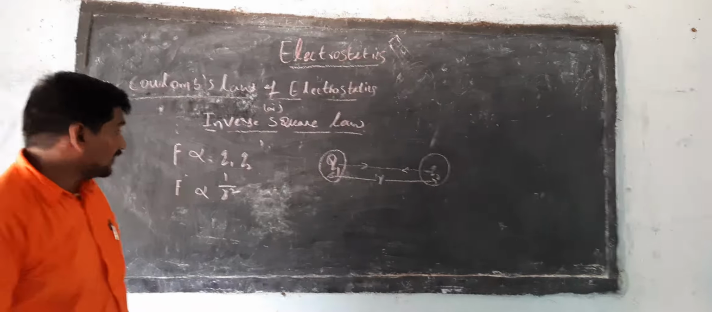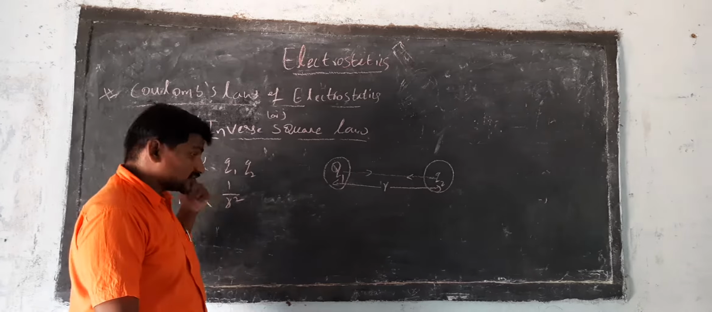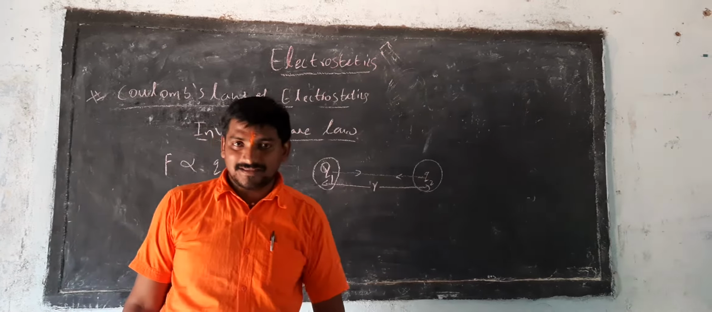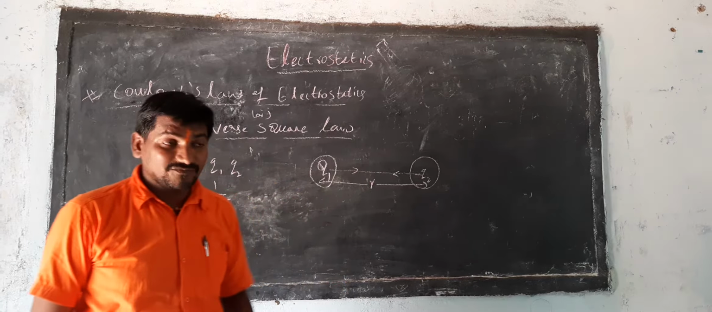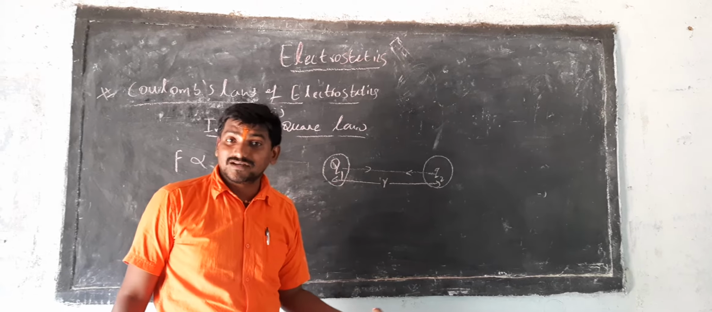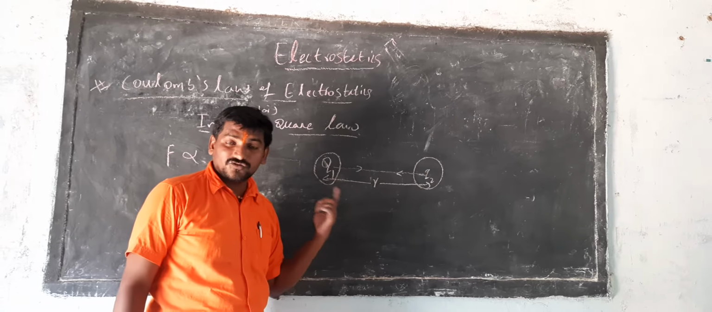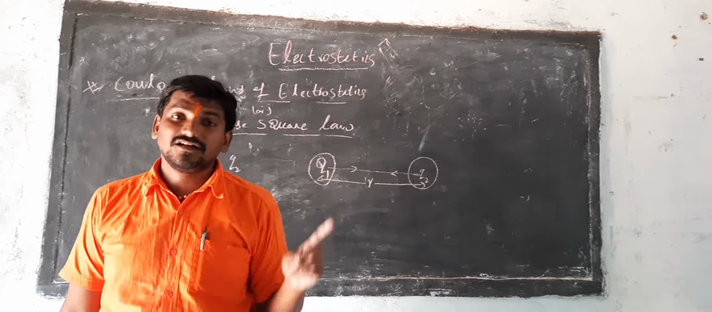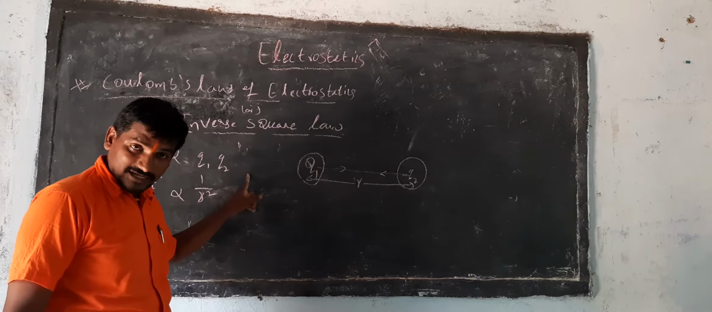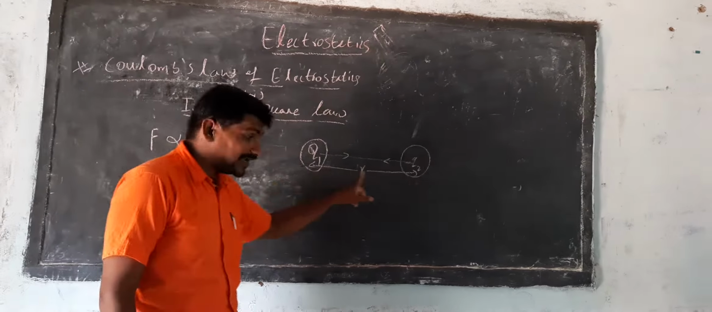Why I said here the product of these two charges is directly proportional to the electrostatic force of attraction, or repulsion also, we can say, because if the polarity of charges is the same, then they will repel each other. If it is opposite, they will be attracted. So the electrostatic force of attraction or repulsion between the two charges is directly proportional to the product of those two charges and inversely proportional to the square of the distance between them along the straight line.